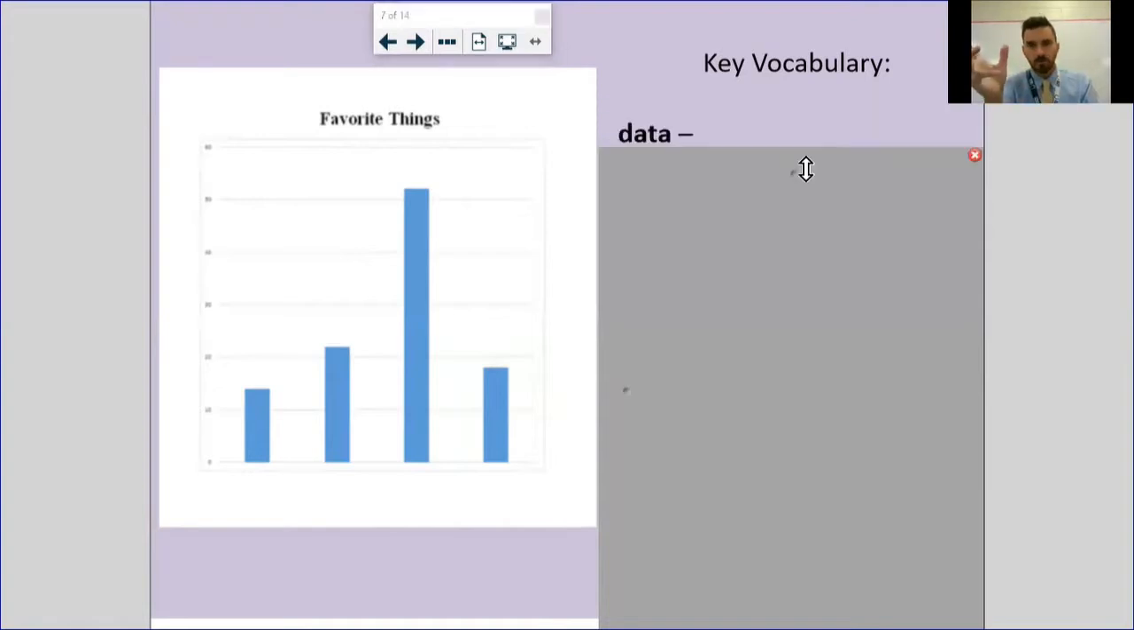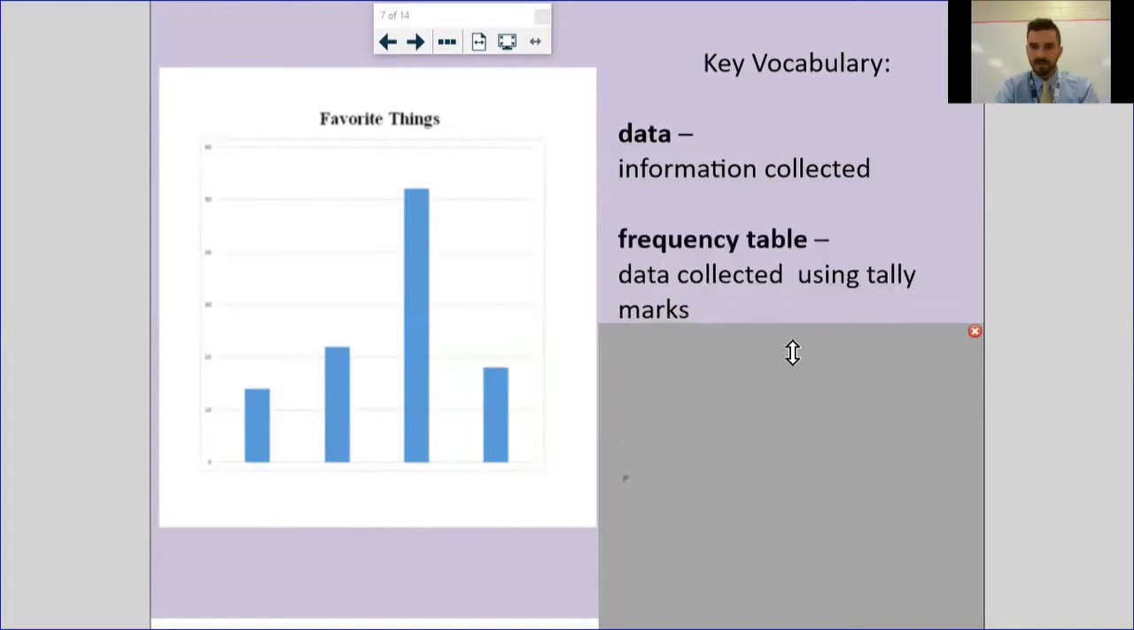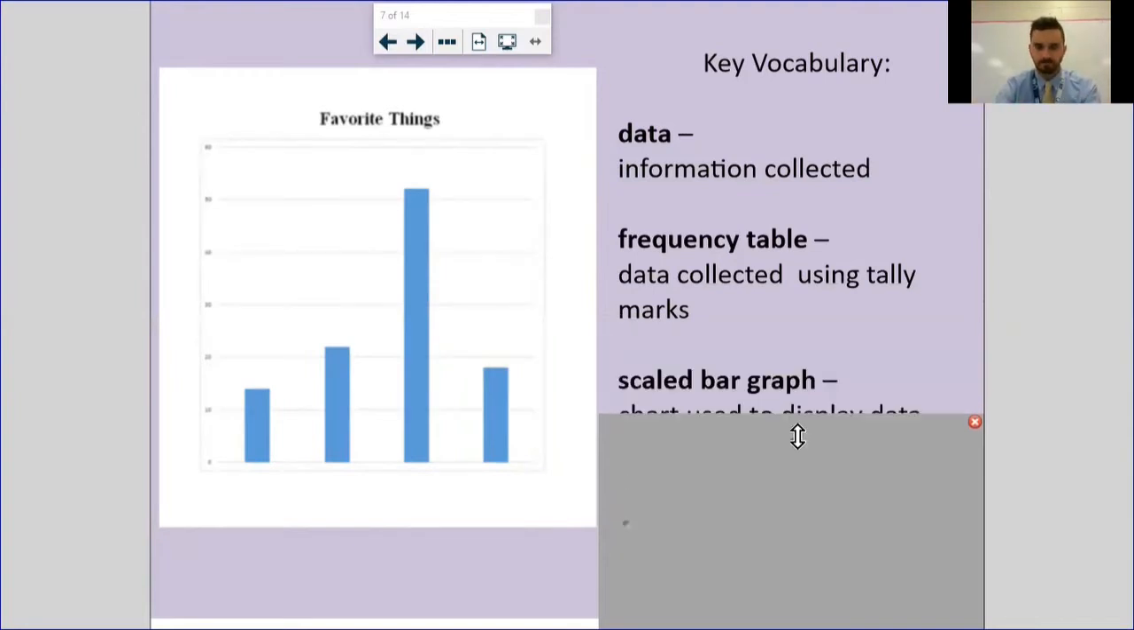We've talked about them already, but we talked about data yesterday. We're going to keep talking about it. And remember, that's just information that you can collect. You can gather it by asking questions, observing, or measuring. Frequency table, which you just saw, you've seen it in Fan 5. That's just data we're collecting, and we're showing that through tallies.